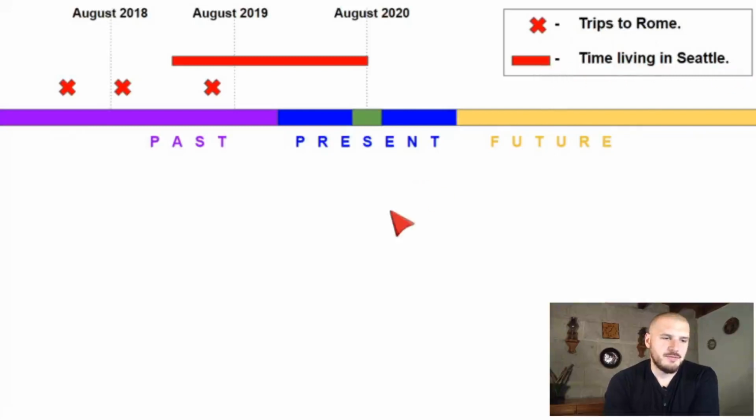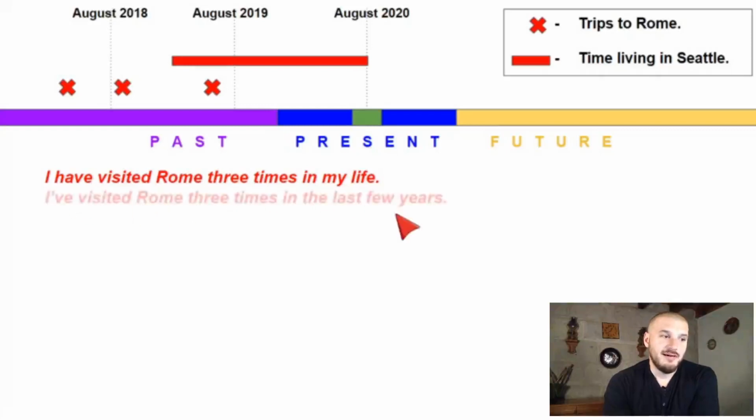So here are some examples. I have visited Rome 3 times in my life. Or, I have visited Rome 3 times in the last few years. These are 2 examples of present perfect simple, counting the number of times that something has happened, okay?